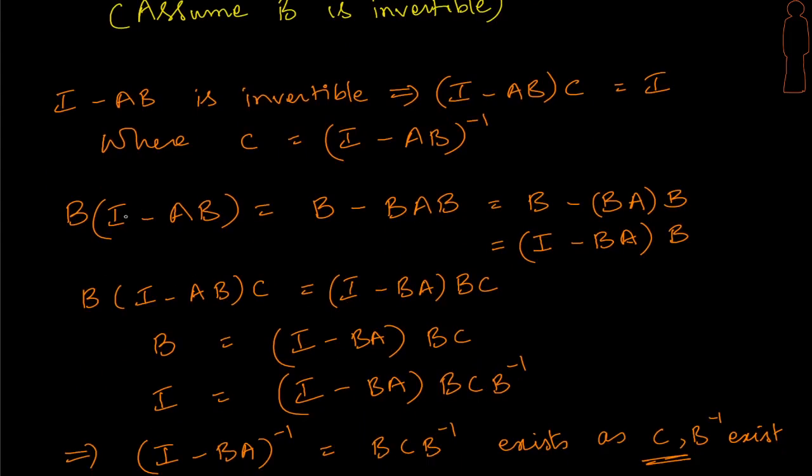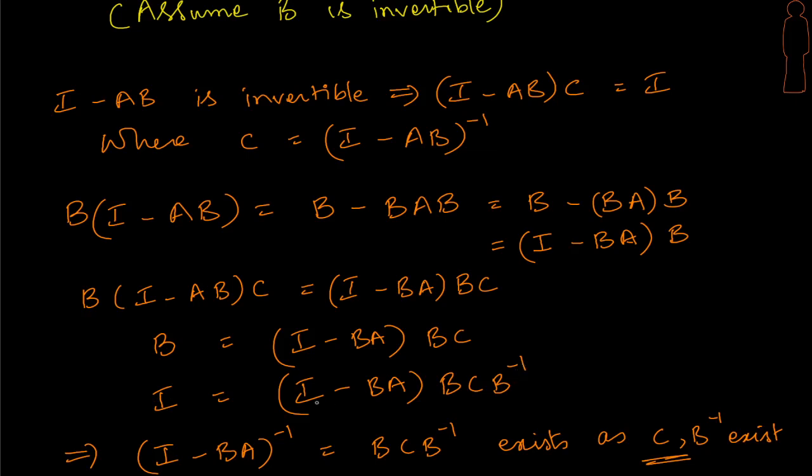So what do we have? We have B into I minus AB post multiplied with C, as well as on this side. So the C is appearing on both sides. And what do we know? C is the inverse of I minus AB. So this part goes off. We have B on this side and the remaining here. Okay, now we can do a post multiply of B inverse here. I will get an I here. This is my final equation.